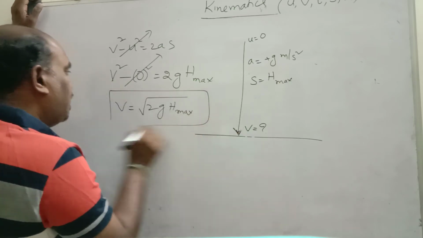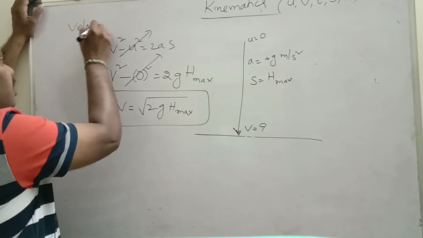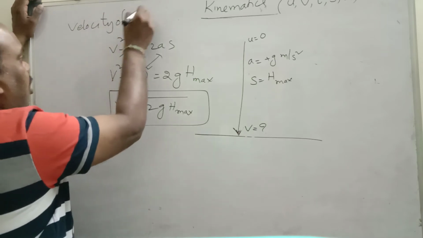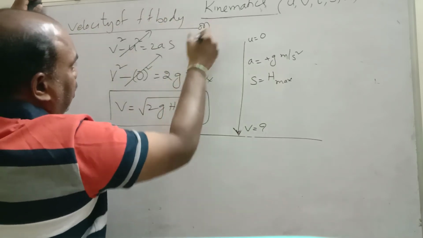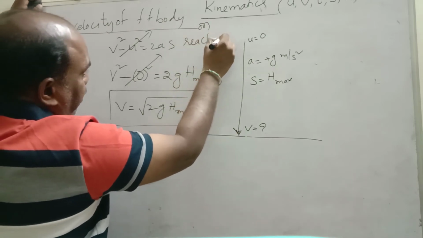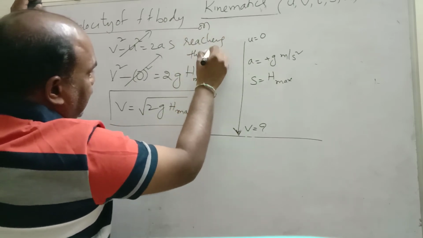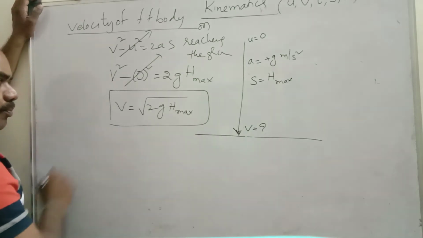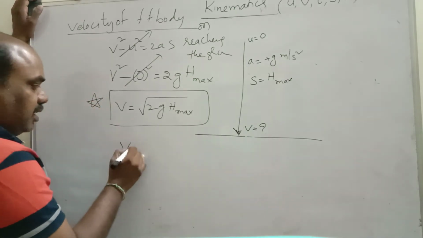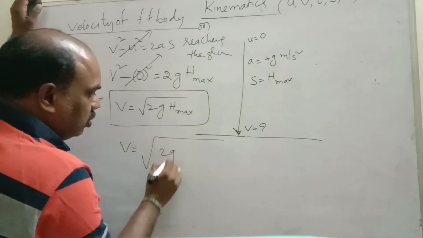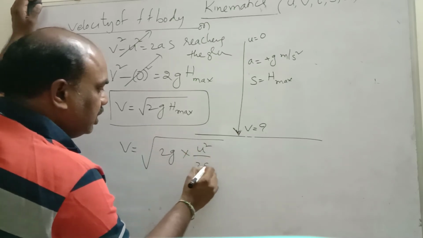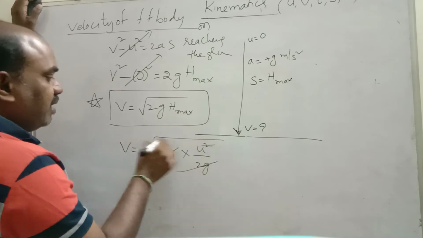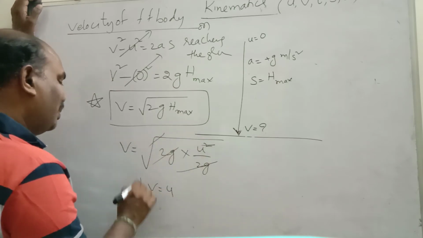This is the formula to find the velocity of a freely falling body on reaching the ground. v is equal to under root 2gh. Remember, v is equal to under root 2gh. Again, with some alteration: 2g into h maximum, and the h maximum formula is u square by 2g. The 2g cancels, the square root cancels, and v is equal to u.